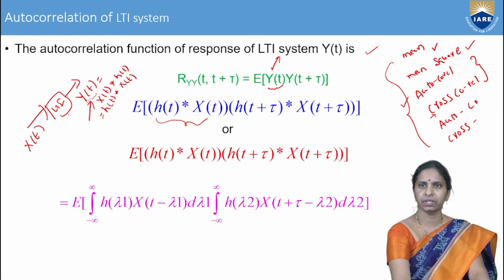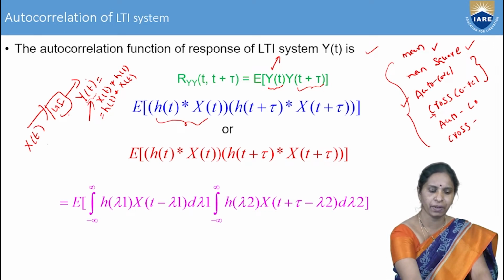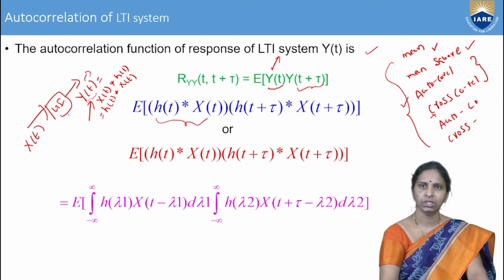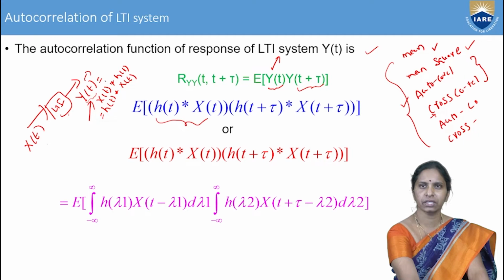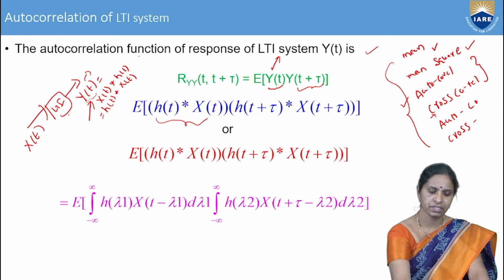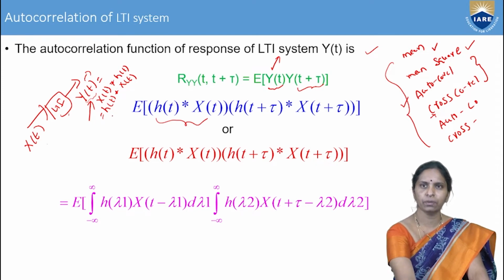Therefore, y of t is equal to h of t convolution x of t. Then what is y of t plus tau? Just replace t by t plus tau. Then y of t plus tau is equal to x of t plus tau convolution h of t plus tau, and similarly here also h of t plus tau convolution x of t plus tau.